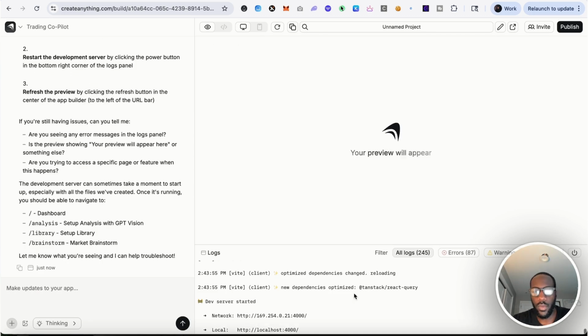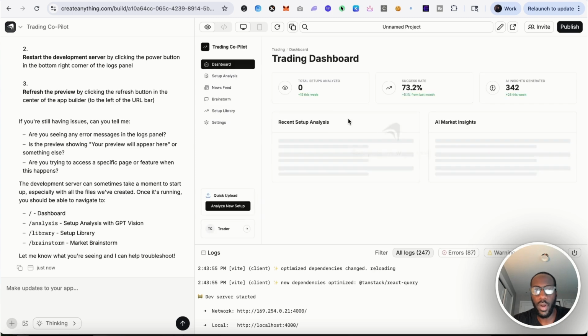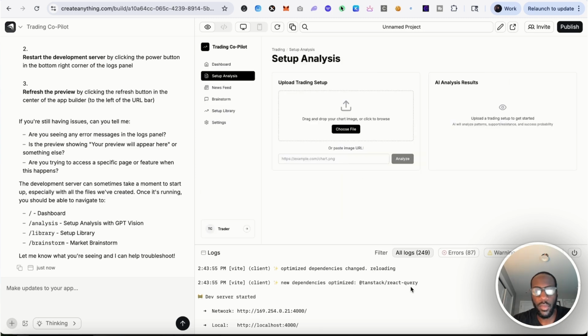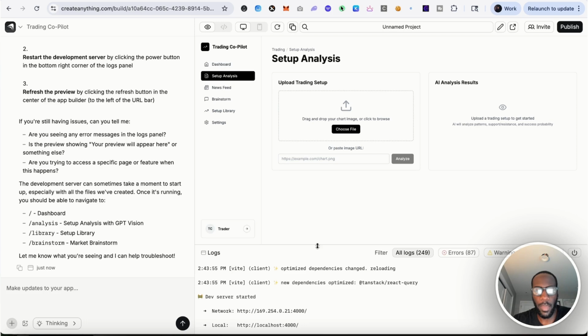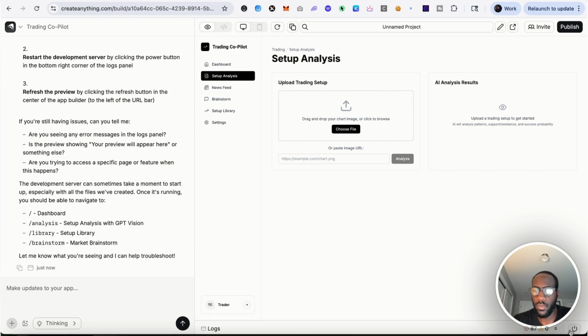Okay, let's try that. I do like that they give you the terminal and you can adjust the code as well. I'm not able to move from, it's not functional in any way. Like, I can't move from the setup analysis page. I was just on that dashboard though, which is interesting to me. Let's try restarting it one more time.